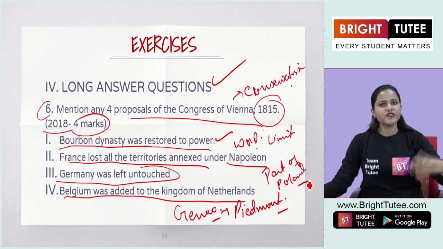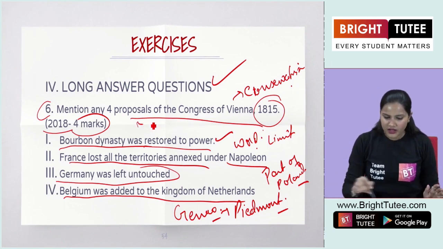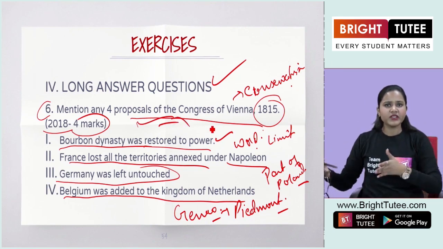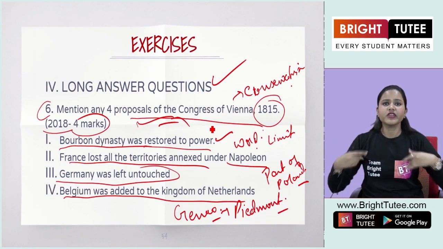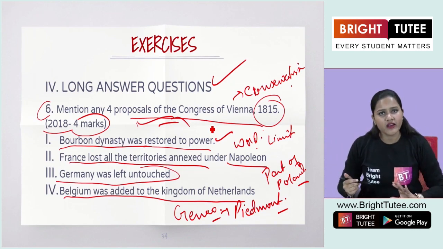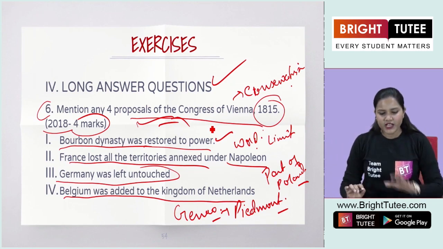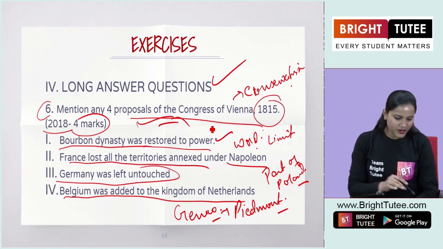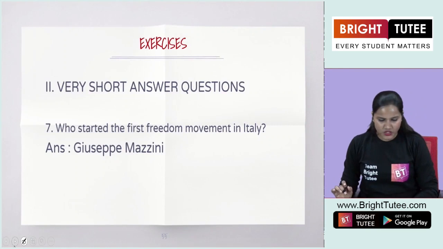So these are some of the proposals that were given in the Congress of Vienna, or some of the settlements that each and every country involved in the Treaty of Vienna agreed upon, right? These are some of the important points that you have to mention here. Now, moving on to the next question.